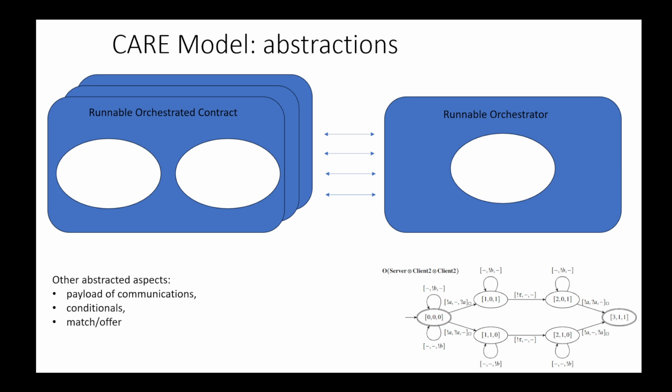So we already saw some abstractions: how we modeled the TCP/IP sockets and how we abstract away from the actual payload of the communications. Another important aspect is that we abstract away from the actual contract automata application that is being implemented. It is like we want to verify an interpreter independently from the specific program that the interpreter is executing. In this case, the program is the orchestration.